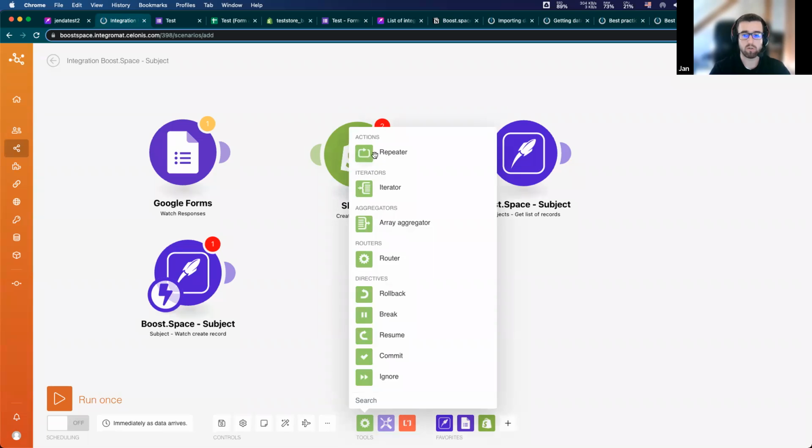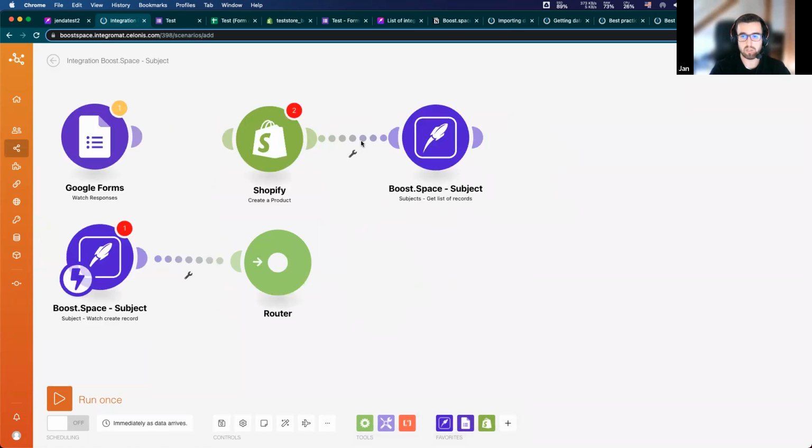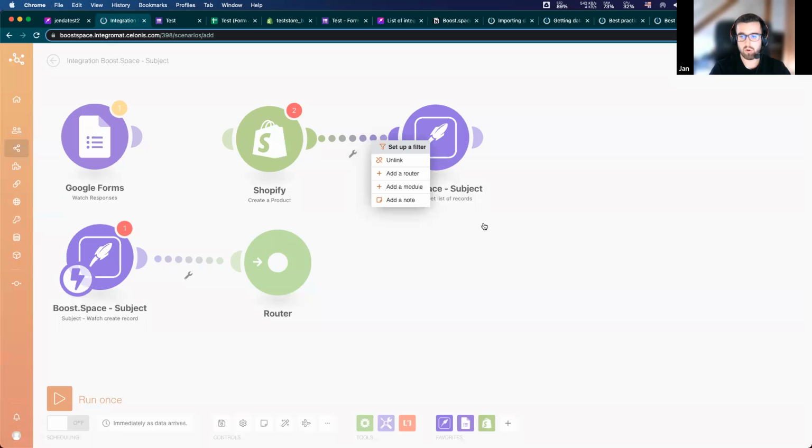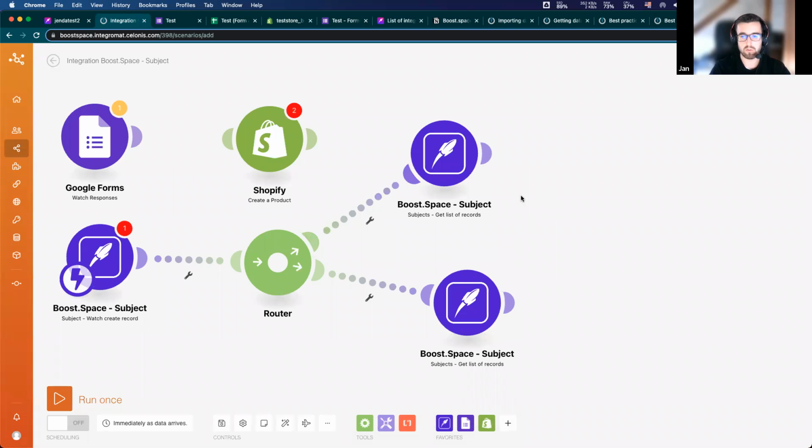Actions, repeater only repeats our cycles. Iterator we can use, for example, if we have some field with array, it will split arrays into multiple separate bundles. Aggregator is the opposite of iterator, so it accumulates multiple bundles into array. Router just will split our routes into more of them like this, and now you can set the route filters or whatever you want.